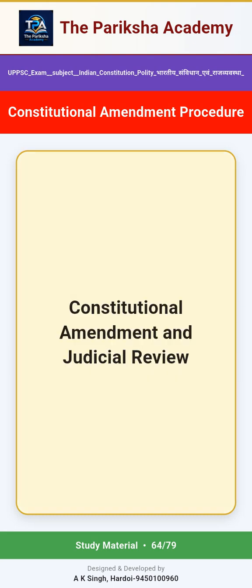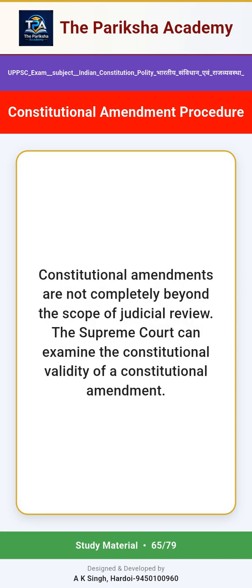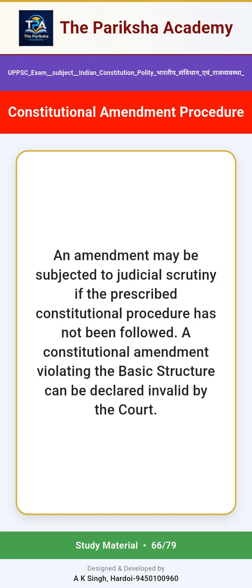Constitutional amendment and judicial review. Constitutional amendments are not completely beyond the scope of judicial review. The Supreme Court can examine the constitutional validity of a constitutional amendment. An amendment may be subjected to judicial scrutiny if the prescribed constitutional procedure has not been followed. A constitutional amendment violating the basic structure can be declared invalid by the court.